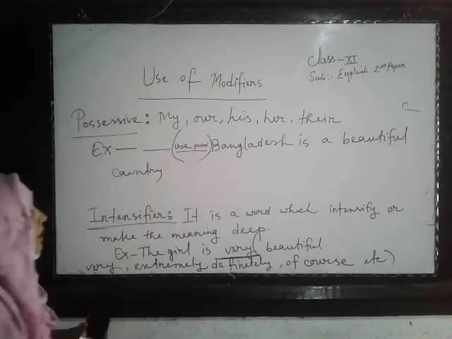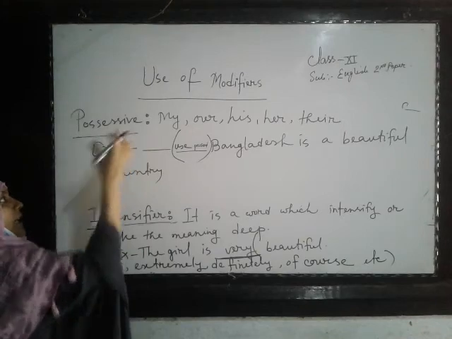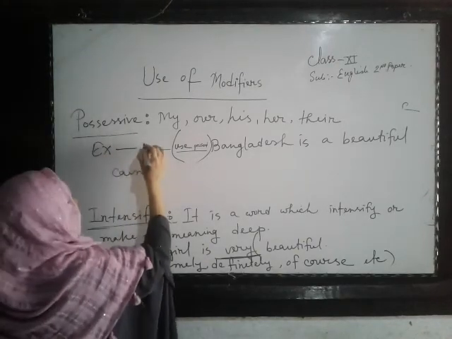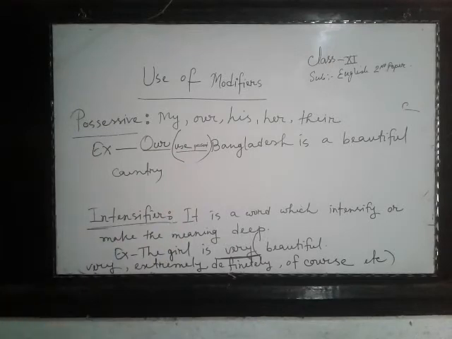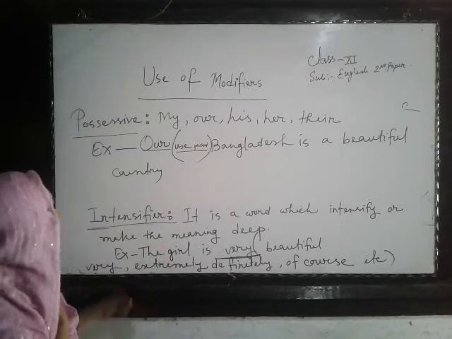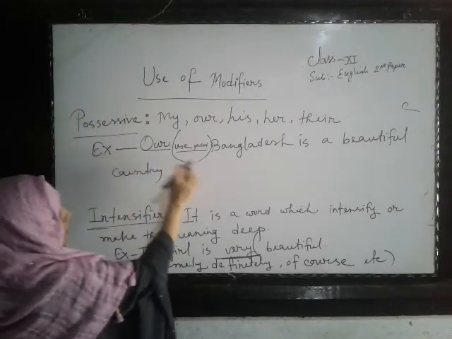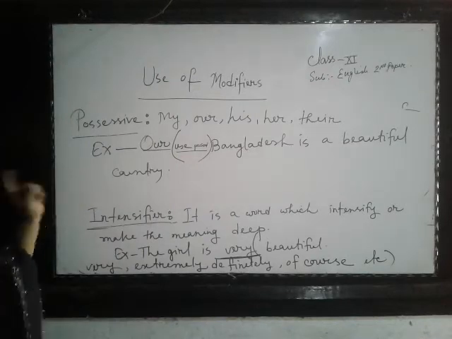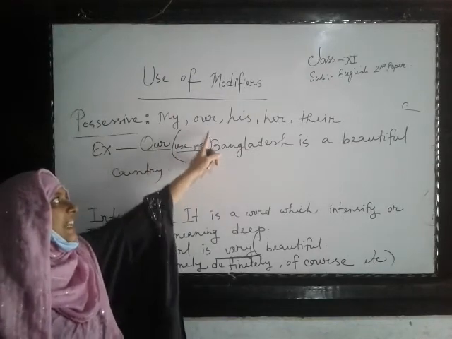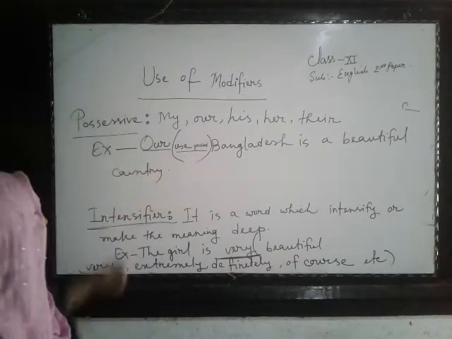So what is possessive? Bangladesh is a beautiful country. What can we use here? Any possessive? Our Bangladesh. That means this Bangladesh is ours. It's the belonging of us. So it is possessive. That is called possessive. So, our Bangladesh is a beautiful country. So just see what is written in your bracket. Whatever is written, just use that one.